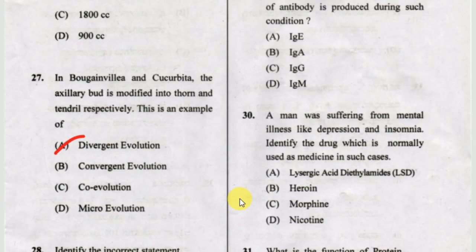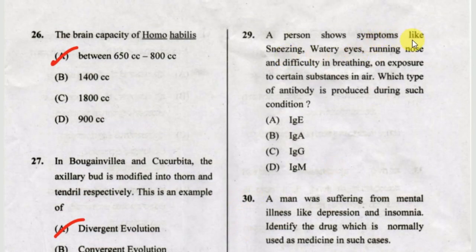The next question is, a person shows symptoms like sneezing, watery eyes, running nose, and difficulty in breathing on exposure to certain substances in air. Which type of antibody is produced during such conditions? Options A, B, C, D. The correct answer is option A.